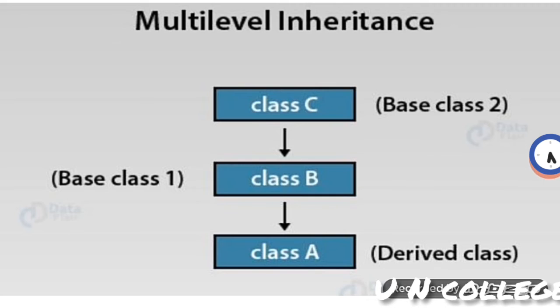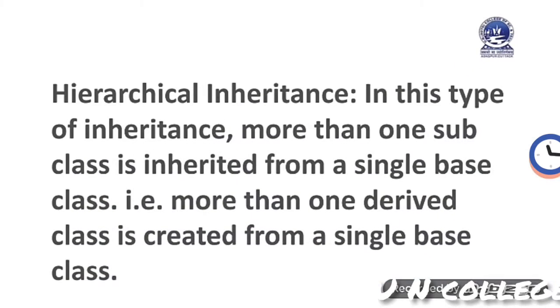It means that we can say that class C is the parent. Class B is the intermediate base class. Then class A. And in this way multi-level inheritance is implemented.